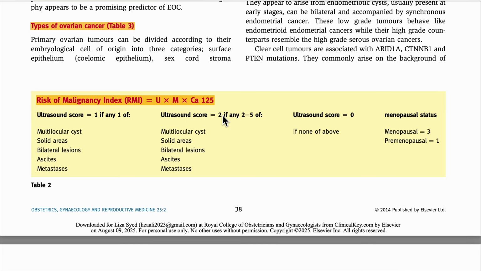Then if the ultrasound score is 2 to 5, we will give the score 3. And we will give a score of 1 if only one of these is present.